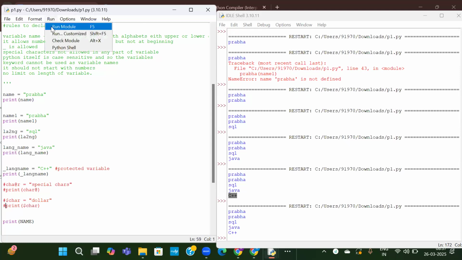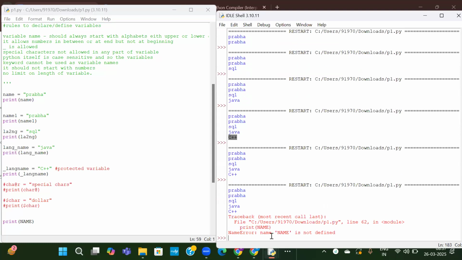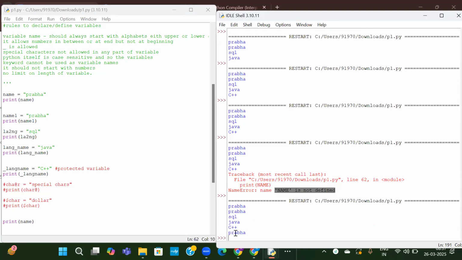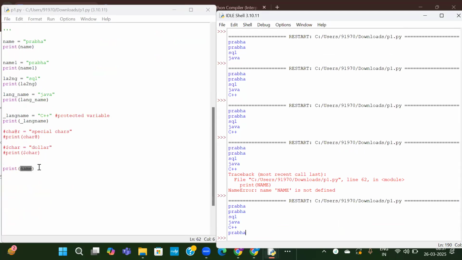Okay. Name is already existing, but it is a smaller case. See here, name error. Name is not defined. It doesn't know what it is. But if you write small name, it knows what it is. See here, now if you print name here, it will look in every part of the code and give the value to you. Okay, so it has given it. So it is case sensitive. In whatever case you have defined your variables, it should be accessed with the same name.